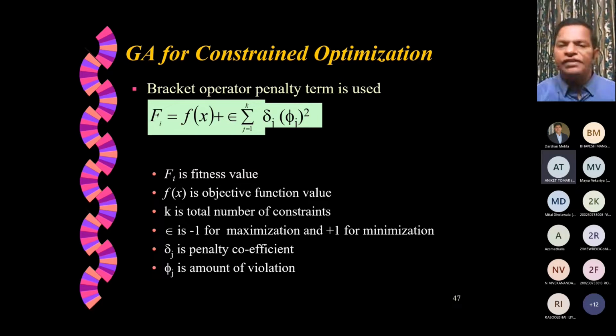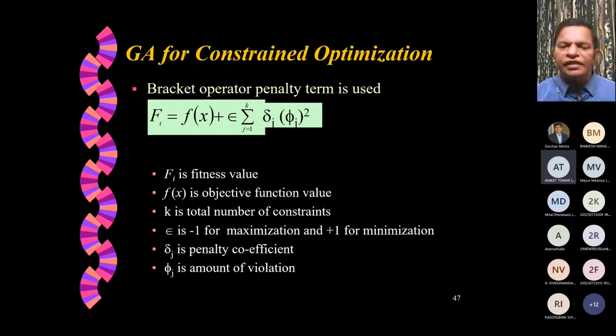Okay, because of violation of the constraint, it will not be a good member to survive. Its fitness value will be low. Whereas if you are minimizing, you try to make this as +1. Okay, it tries to add a lot more to the objective function value, which is not resulting in minimum value. Therefore, it will not survive for the next few generations.